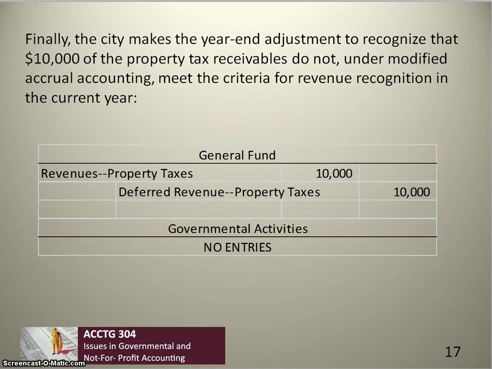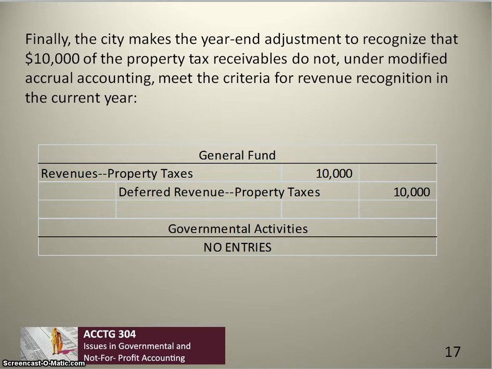So in this case, in the general fund, we reduce the property tax revenues that we have previously recorded by $10,000 and recognize a liability, deferred revenues, for the $10,000 in property taxes that we will not recognize as revenues this year, but will be able to recognize as revenues in the following year.